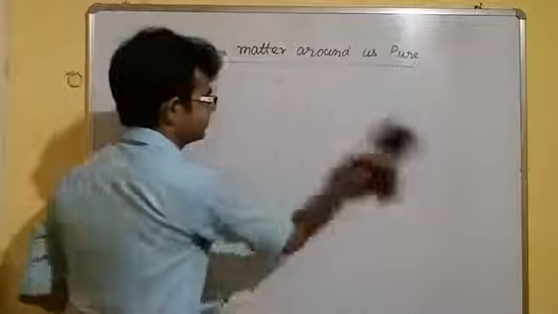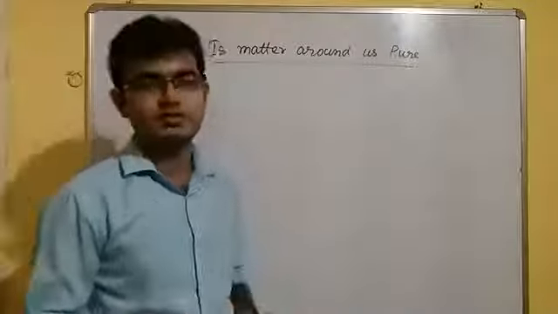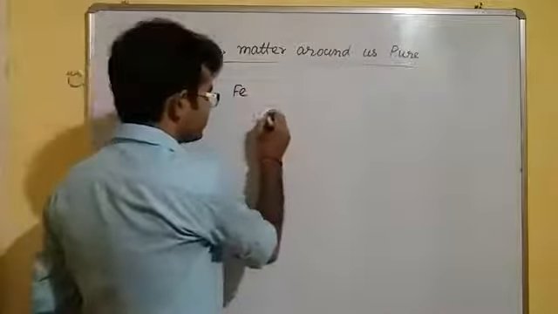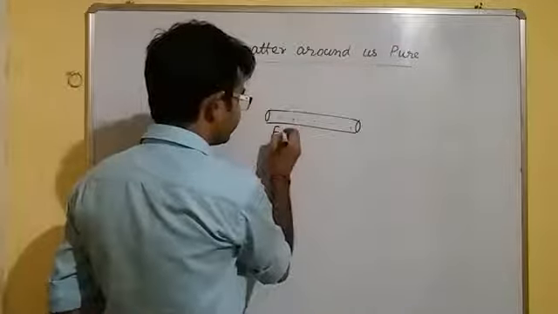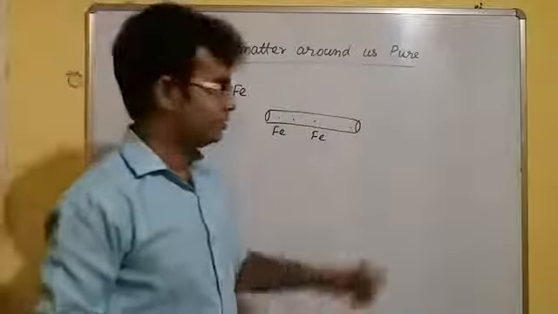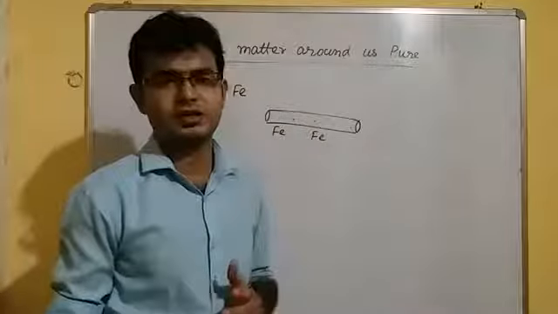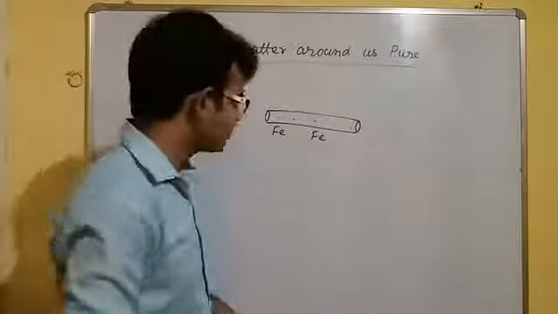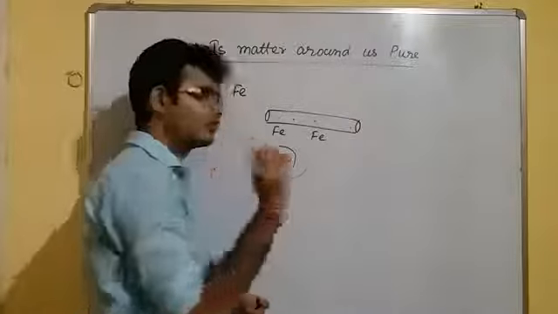Now there are so many substances which are made up of the same kinds of materials. If you take the example of an iron rod, it contains only the particles of iron. We already discussed it. In an iron rod, all the particles are of iron. The iron rod does not contain any particles of gold, silver or any other things. If we take the example of sodium chloride, that is salt, it contains only the particles of sodium chloride,